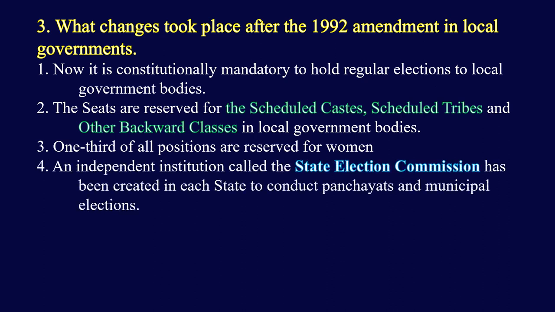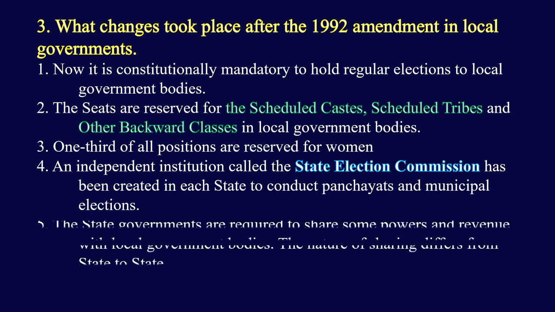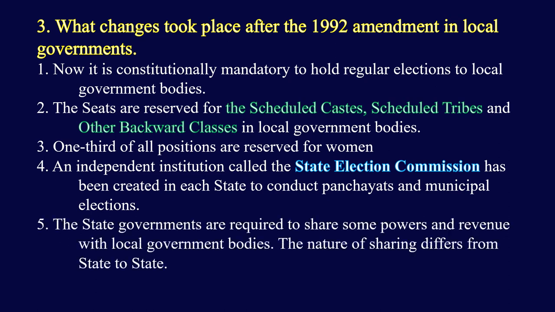Then an independent institution called the State Election Commission has been created in each state to conduct panchayat and municipal elections. And the last is the state governments are required to share some power and revenue with local government bodies. But the nature of power sharing differs from state to state. So that's it about decentralization in India.